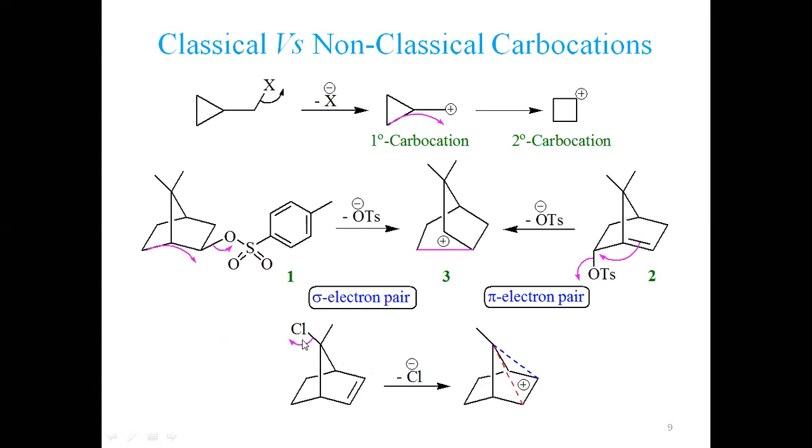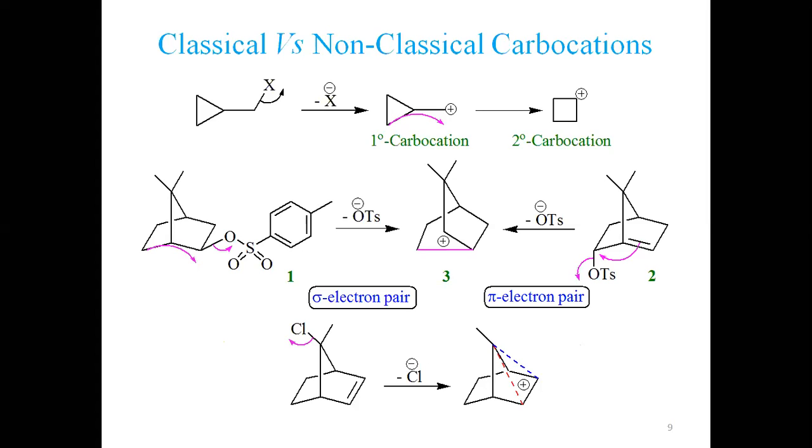But if this Cl leaves here, the positive charge shall be here, and it is a tertiary carbocation. This ion shall be more stable as compared with this. So this is stabilized. This is also a non-classical carbocation, which is less stable here, but this is more stable. So I have tried to explain the difference between classical and non-classical carbocations.